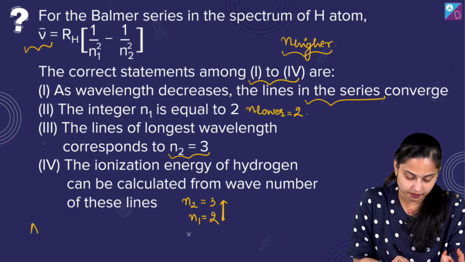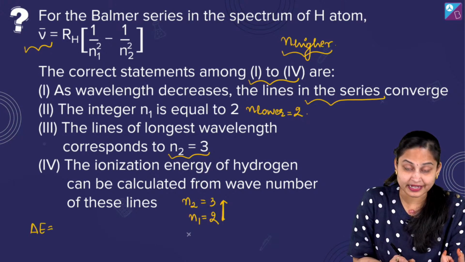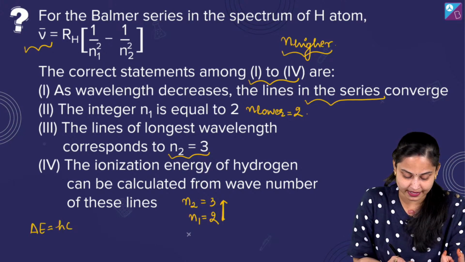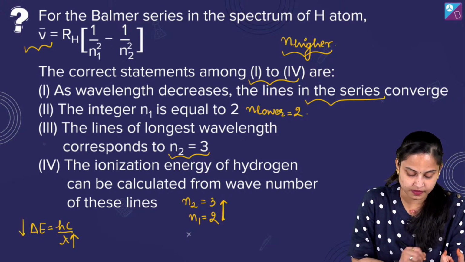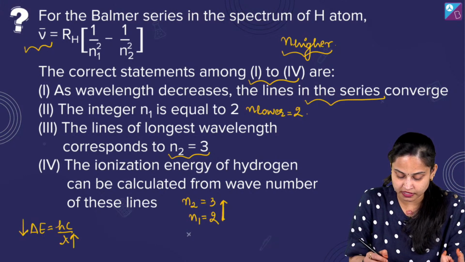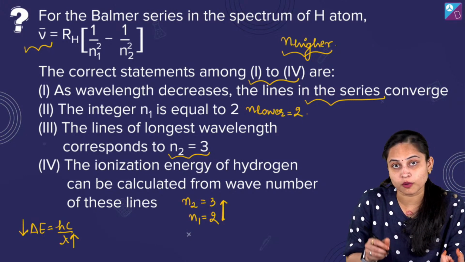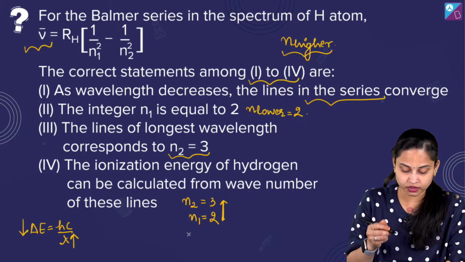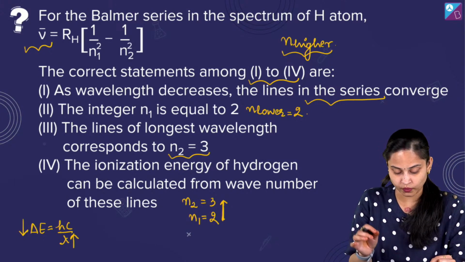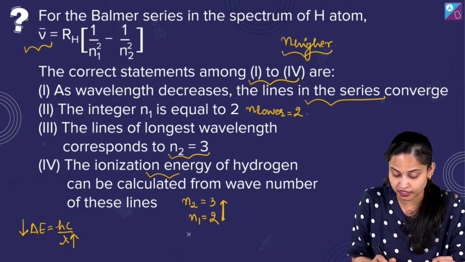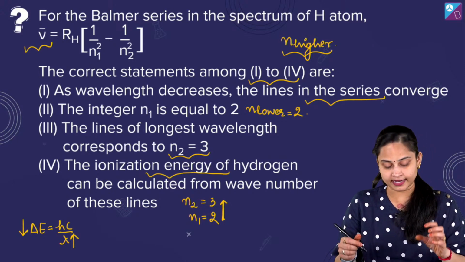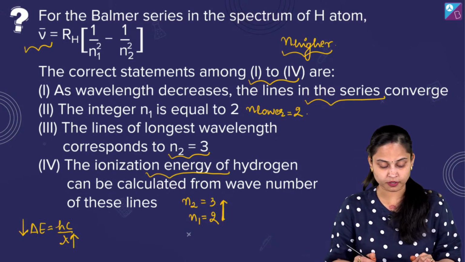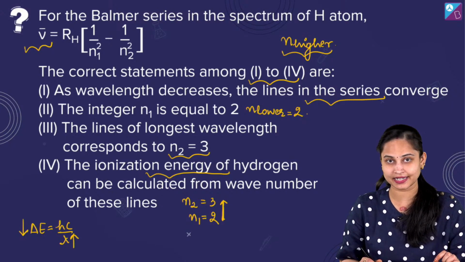Delta E is equal to hc by lambda. So when wavelength is increasing, energy is decreasing, and the wavelength increases when we are moving from n1 equals 2 to n2 equals 3. So 1, 2 and 3 are the correct statements. Well, the statement that the ionization energy of hydrogen can be calculated from the wave number of these lines, I'll say it's the incorrect statement.